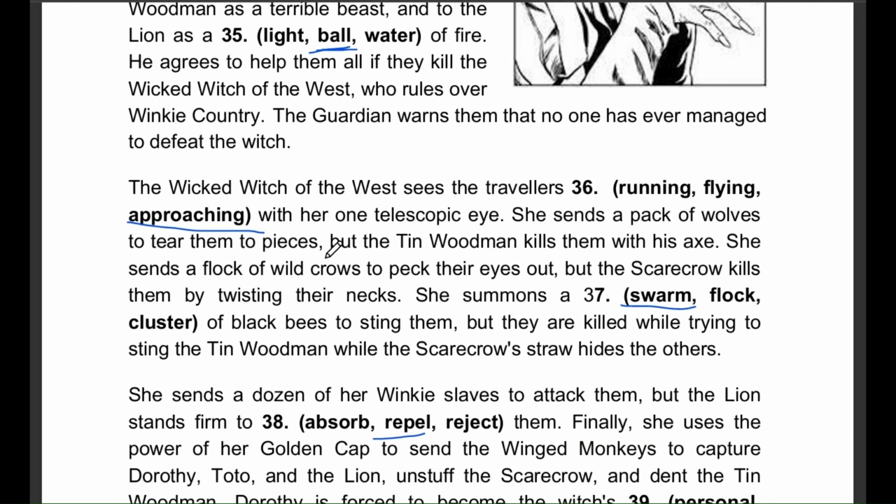Question number 36. The Wicked Witch of the West sees the travelers running, flying, approaching with her one telescopic eye. The best answer is approaching. The Wicked Witch spots them drawing near, or approaching, rather than running or flying.